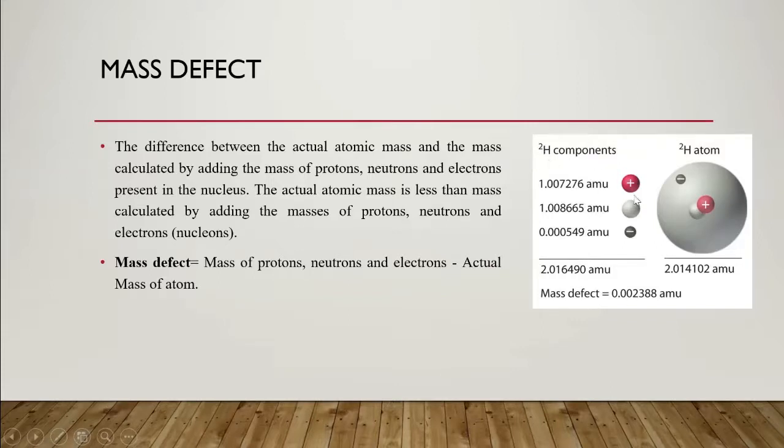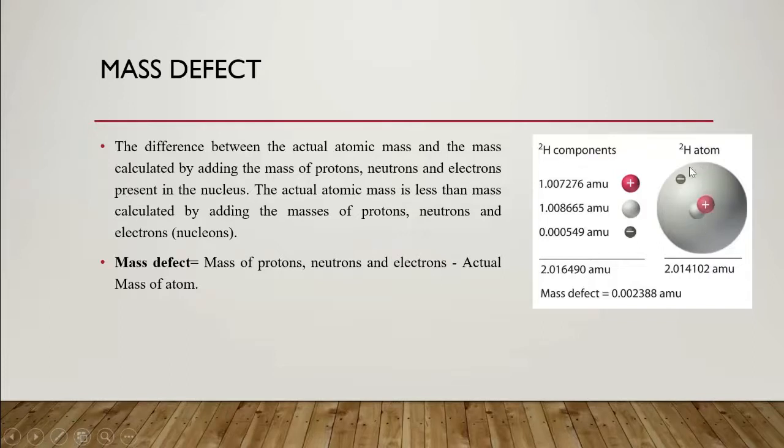Hydrogen 2. The mass of a proton is 1.007276, and this is the mass of a neutron, and here is the mass of an electron. If we add up all these masses, electron, proton, neutron, we get 2.016490 u.